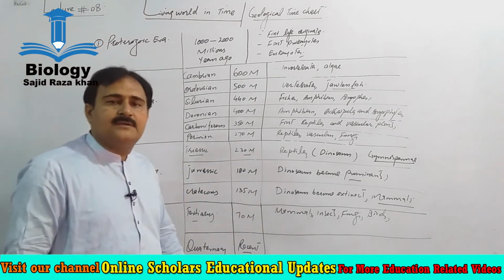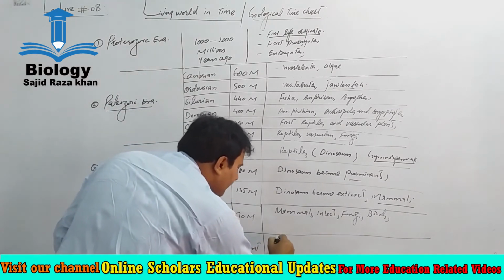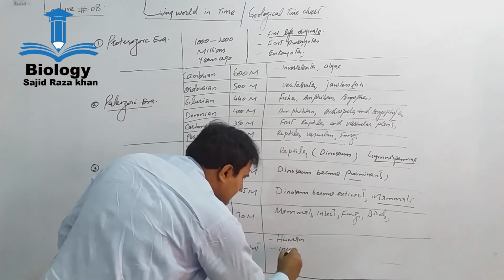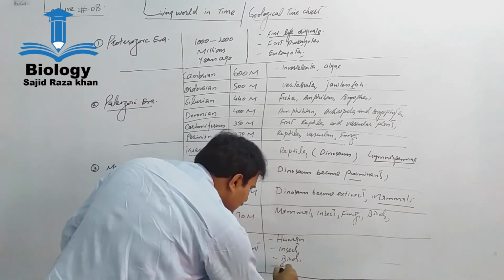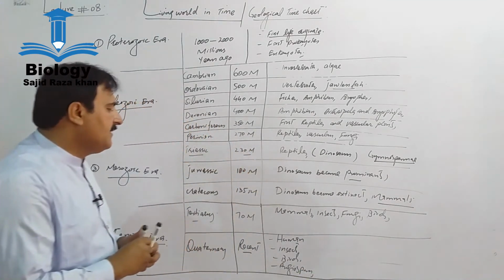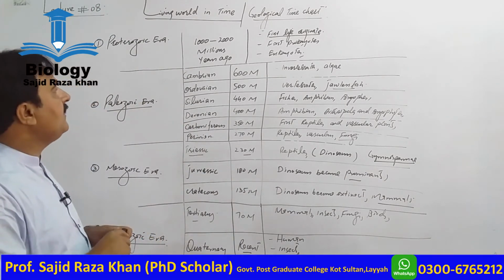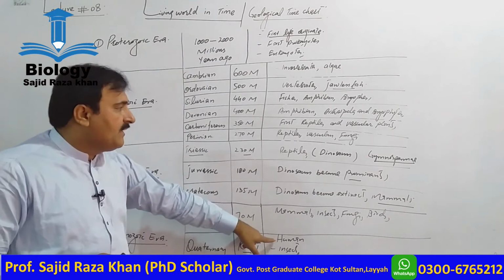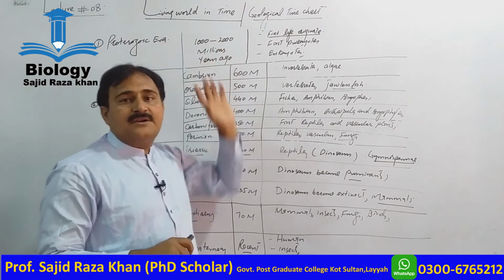In this recent period, today's life is most prominent in the form of human beings, insects, birds, and angiosperms among the plants. So this time chart indicates life from the origin of life to human, in the form of a chart. This chart is called the geological time chart.